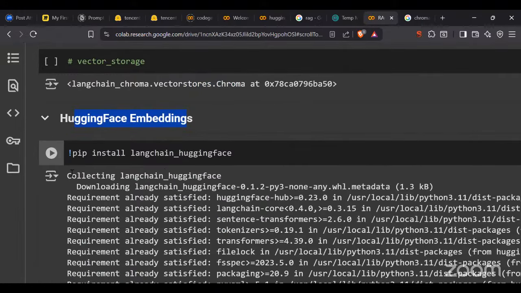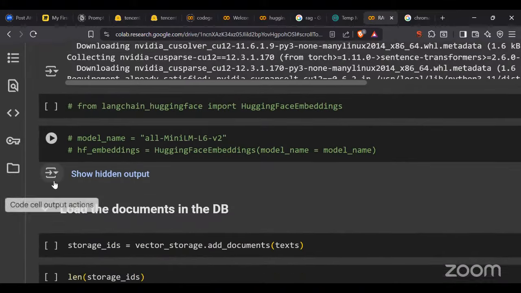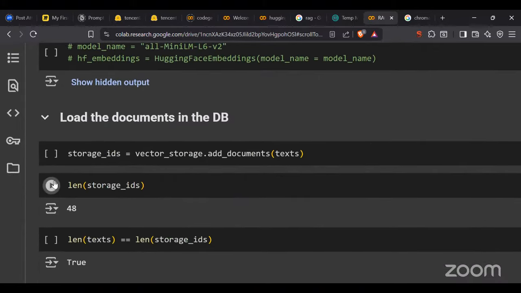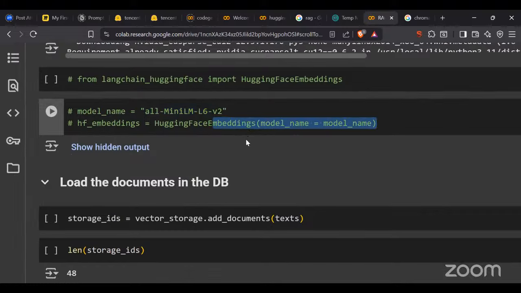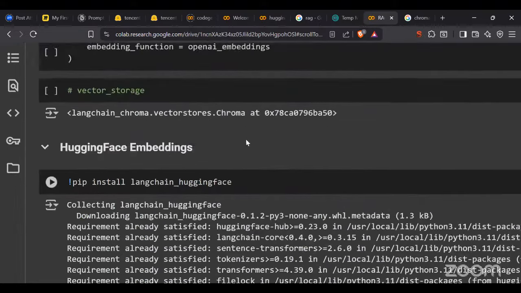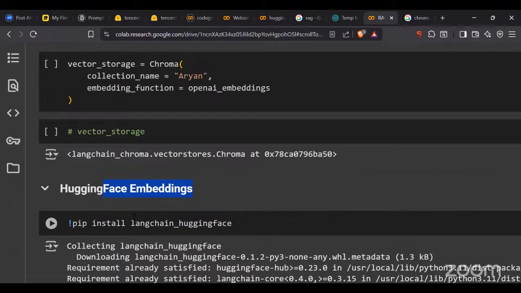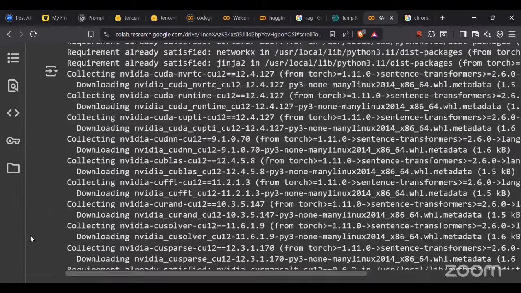Here again I have installed LangChain from Hugging Face, and this is the model that I've used. All-MiniLM-L6 we can use as a model name for the HF embedding. But again, we don't have to use it because we already have our embeddings, right? If you want to use the Hugging Face embedding, you can do it like this. If you want to proceed with the basic one, I already imported one.